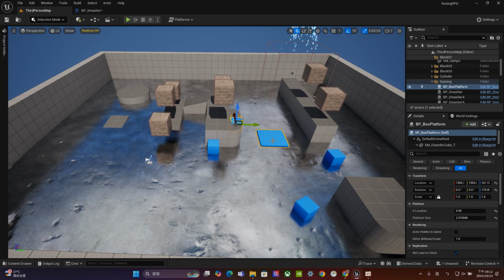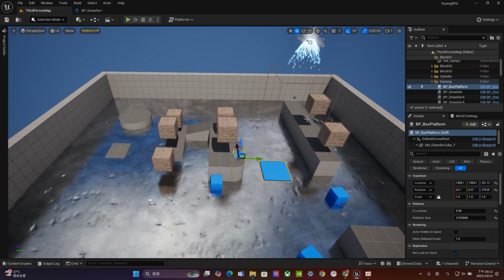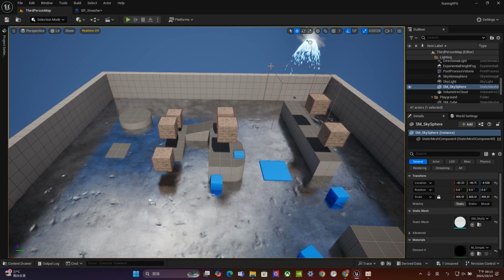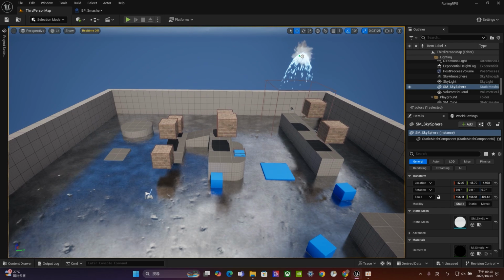And this platform will float up and he can jump to the platform and go to the next part. And finally, once he enters this zone, the entire game will be over and he will win this game. So that's the idea. Let's take a look.